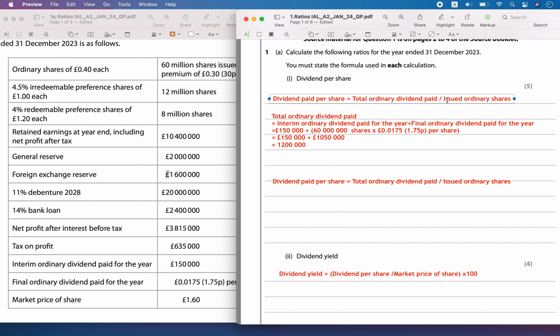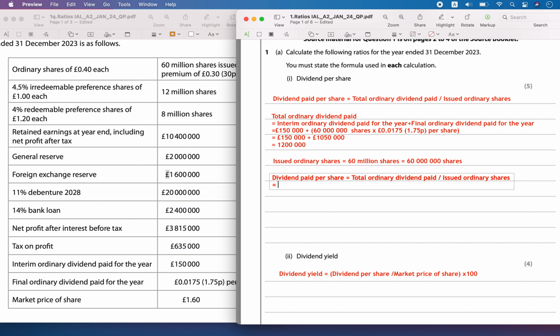And we have the number of shares issued, the total number of ordinary shares issued. So the total number of ordinary shares is equal to 60 million shares.